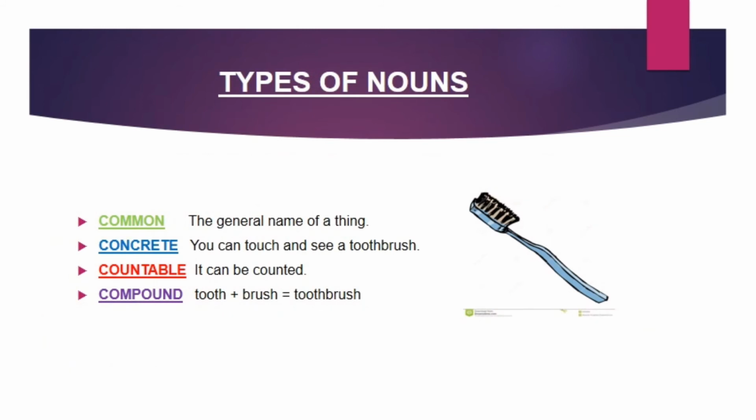Something important to know is that a noun can belong to more than one type. Let's take an example of toothbrush. Toothbrush is a common noun because it is the name of a thing. It is also a concrete noun because we can see and touch it. It is also a countable noun because it can be counted, one toothbrush or two toothbrushes. It is also a compound noun because it is made up of two names, that is tooth and brush.